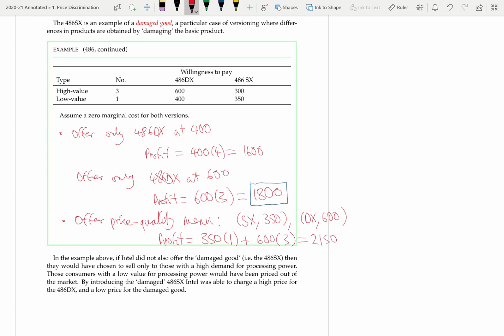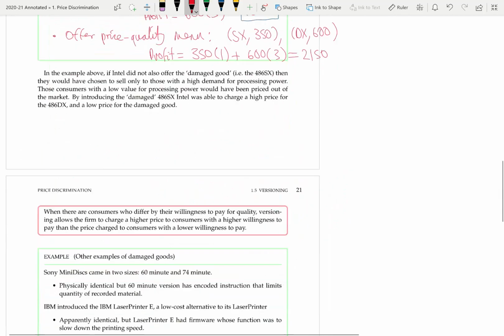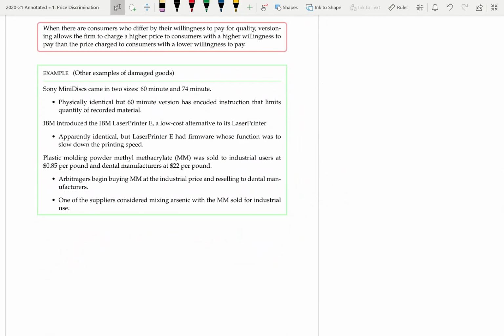So clearly, offering both versions is more profitable because it enables the monopolist to also sell to the low value consumers while keeping the price for the high value consumers high. In this case, they didn't have to lower this price at all. In an example where we have to worry about that incentive compatibility constraint, then we will have to lower the price for the high quality. So versioning can allow a monopolist to sell to both groups without lowering the price for the high quality or without lowering it too much. So that's all summarized in the red box there.